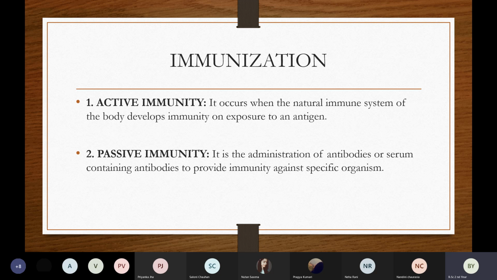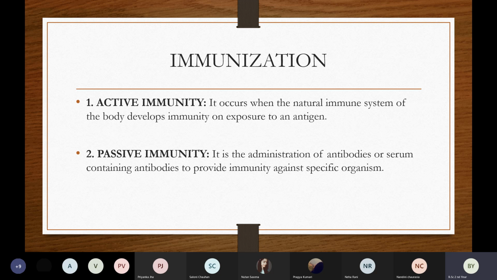So whenever there is any microorganism in the body, it can be bacteria or viral infection, inside our body we have antibodies. These antibodies will be active, they will start doing their work and they will attack the antigens. This procedure we call active immunity.